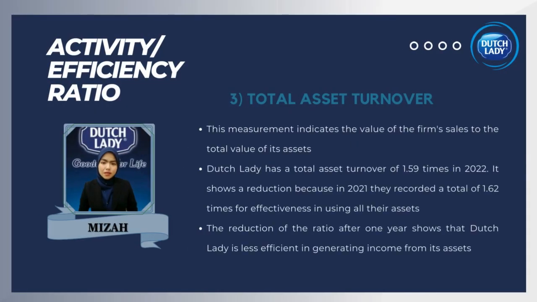For the total asset turnover, this measurement indicates the value of the firm's sales to the total value of its assets. It is a measure of efficiency for a company in producing its income by using its property or assets. Dutch Lady has a total asset turnover of 1.59 times in 2022. It shows a reduction because in 2021 they recorded 1.62 times for effectiveness in using all their assets. The reduction of the ratio after 1 year shows that Dutch Lady is less efficient in generating income from its assets.